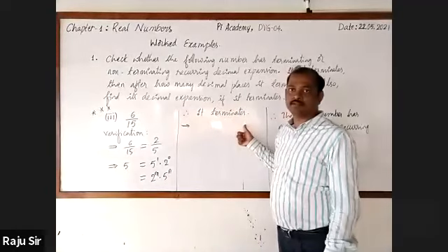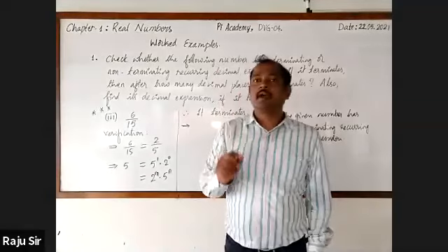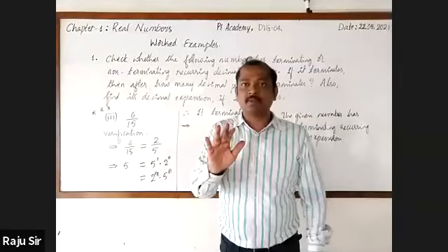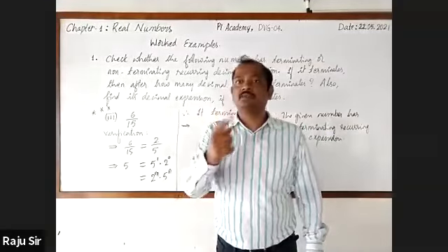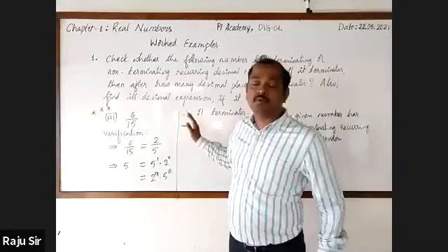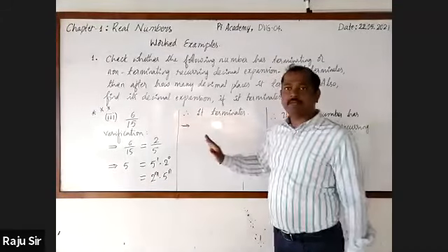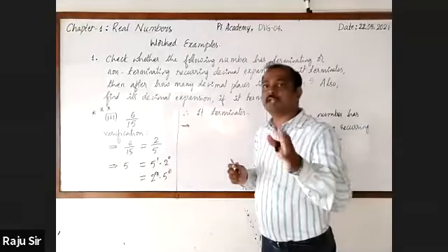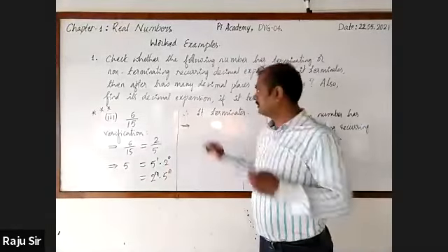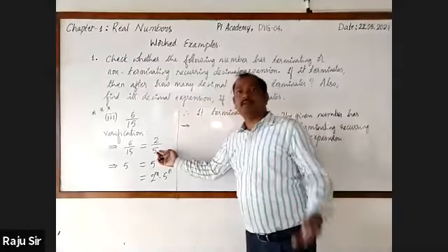Therefore, it terminates. The students, repeatedly I have been telling, whenever I'll be explaining, please listen to my words carefully. And when I ask you to write, in that time only, please go for writing. Now it terminates. If it terminates, now you should tell after how many digits it will terminate. 1 digit, sir. Because your denominator 5 is there.